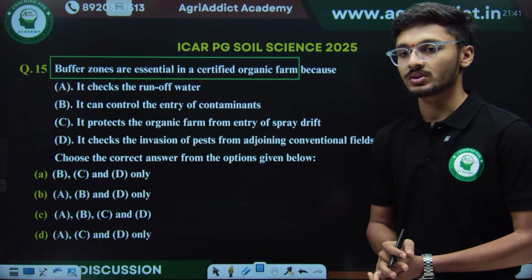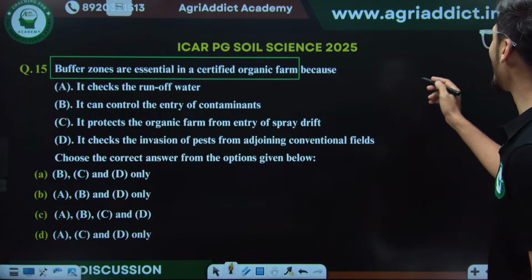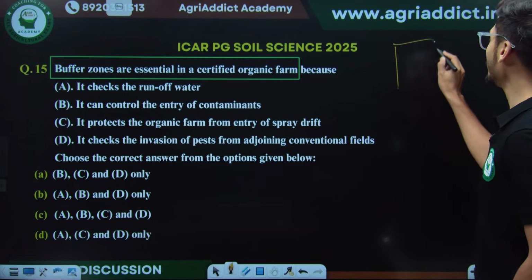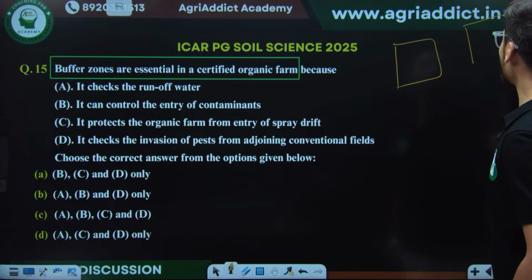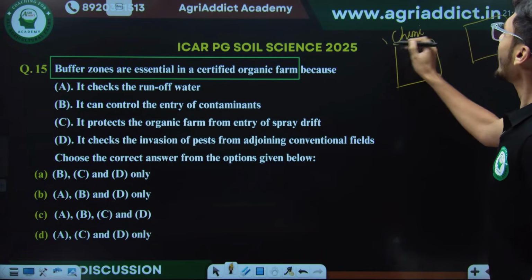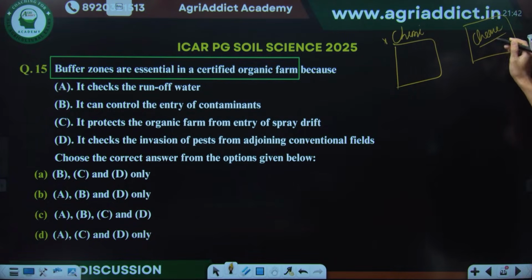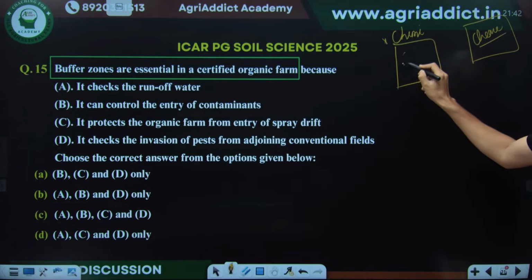What are buffer zones? Okay, so let's understand what are buffer zones. क्या है ना buffer zones क्या होते हैं? We will understand. See, this is an organic farm and this is a conventional farm. यहाँ पे we are not using any chemical fertilizer and here we are using chemical fertilizer. Like normal conventional farming यहाँ follow कर रहे हैं और यहाँ we are following organic farming.